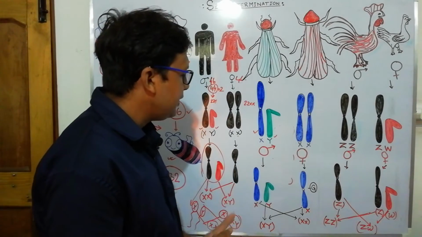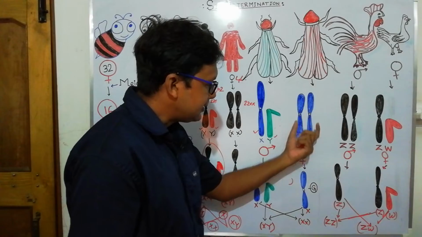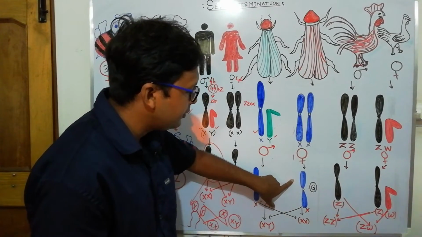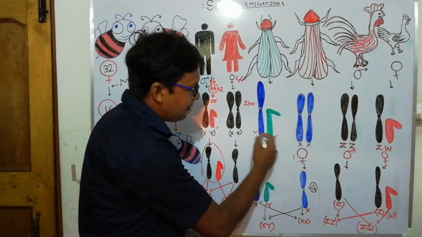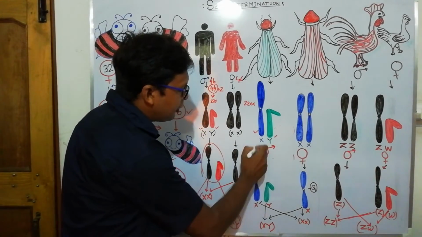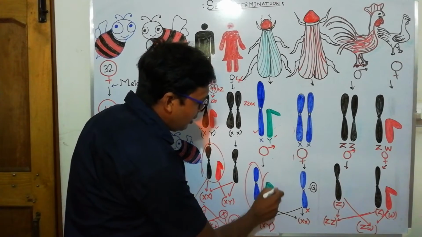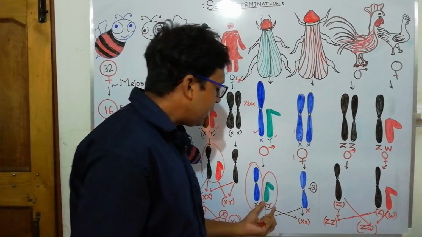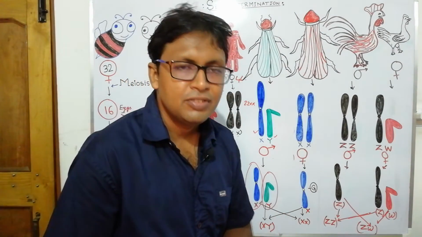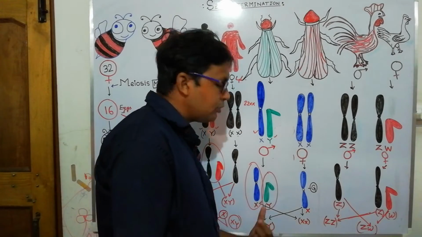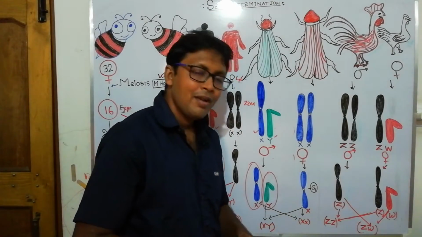So in this case, like that of human, when two X chromosomes are there, they will produce female. As a result of meiosis, only one X chromosome is there in the egg, and this is also heterogametic type of male gametes. One male gamete is of X chromosome type. Another male gamete will develop with the Y chromosome type. When Y chromosome containing sperm will fuse with the egg, then the male will develop, and when X chromosome containing sperm will fuse with the egg, it will produce the female individual.